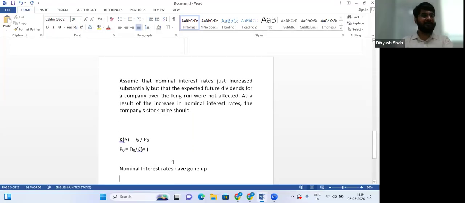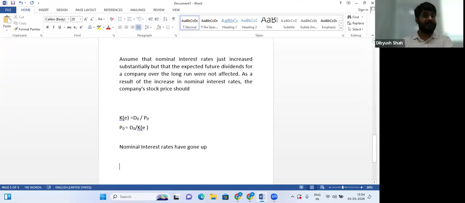Now, how does it work? I always say put numbers. Your life will become easy. P0, let's say your current price. Let's say currently the dividend they were paying was 10 and the current cost of equity was 0.12, let's say, 12% cost of equity. I'm writing it as KE. So you generally write it as 0.12 only. What is the value?